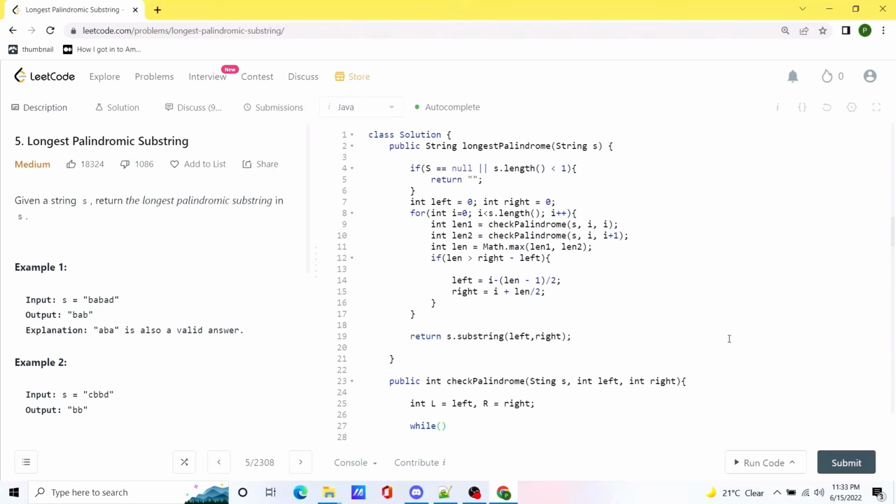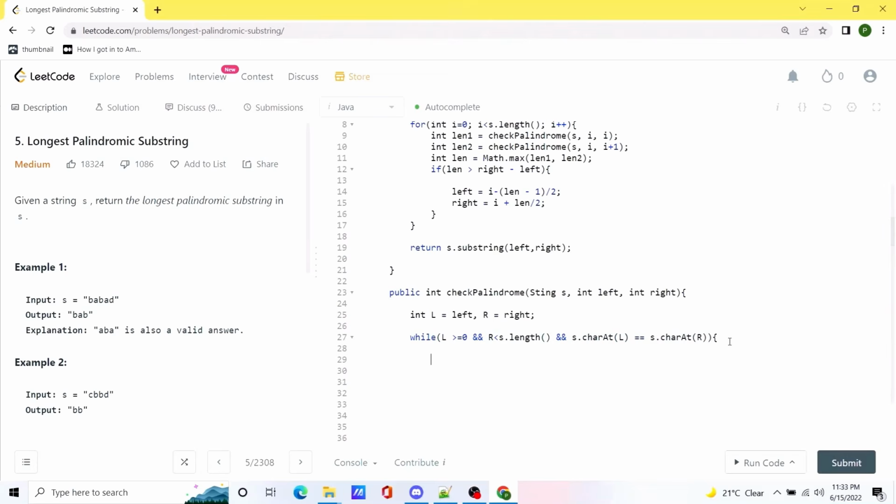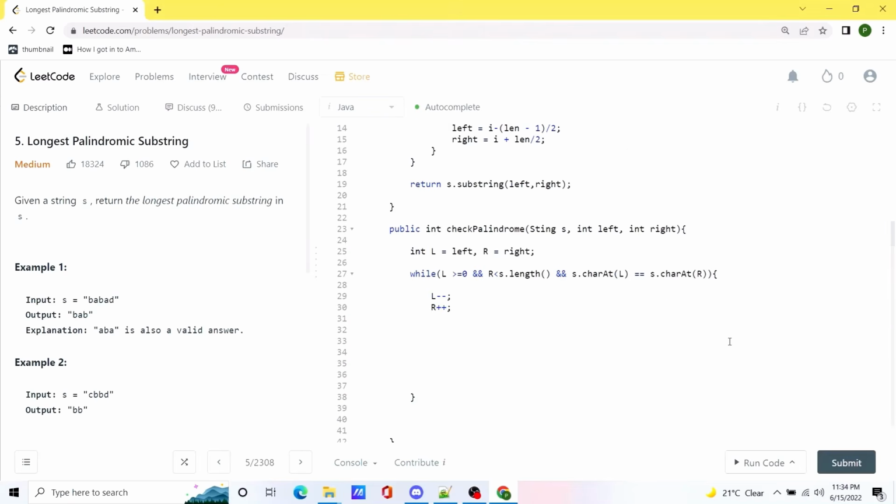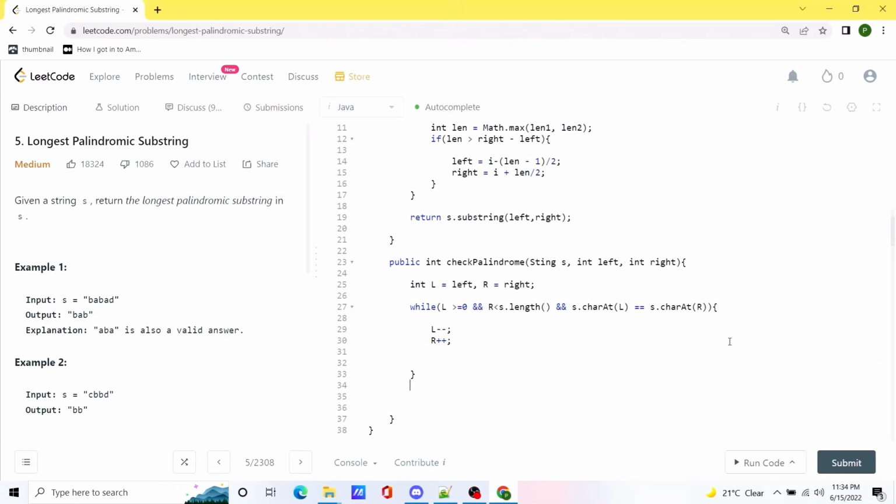We'll also take care of some edge cases. While the existing value is a valid palindrome, we will reduce the value of the left pointer and we will update the value of the right pointer. After this while loop, we will return whatever length we have found so far. This should do it. Let's try to run this code.